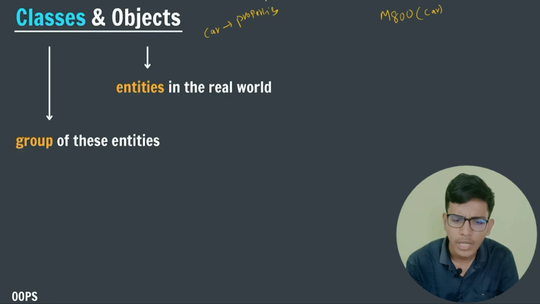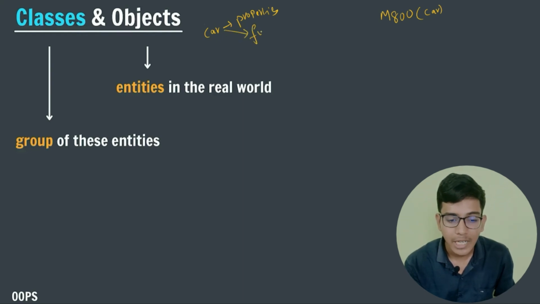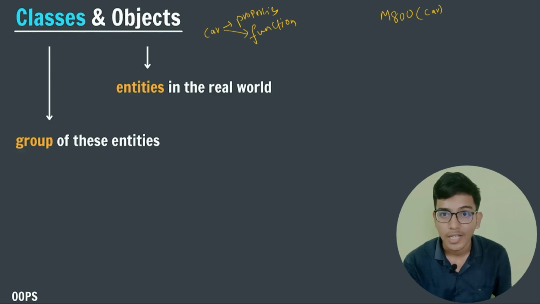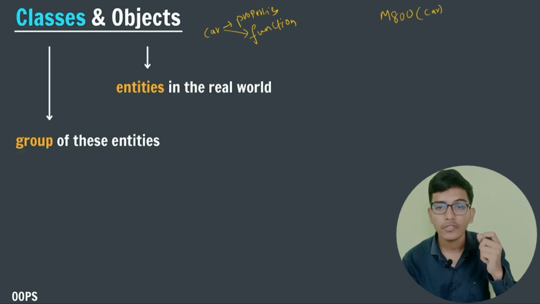A car should have a color: black color, white color, blue color. So I am describing the properties of a car. After that, I am describing the functioning of a car. A car should move 300 kilometers per hour, or 300 kilometers per second. So first of all, I am describing the properties and the functions of a car.